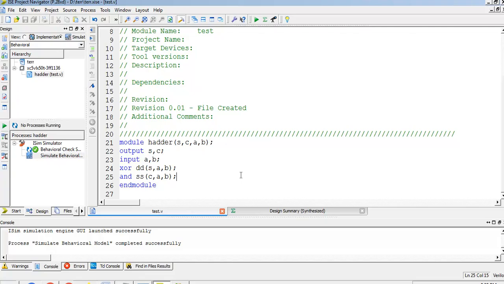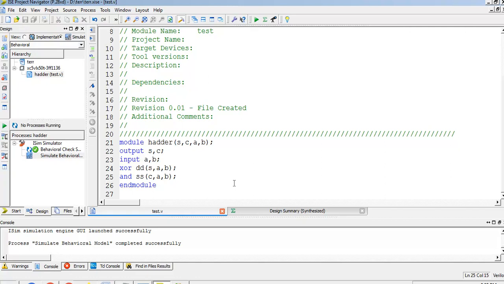In the last video we started with the design of a half adder. We also exercised how to develop a Verilog HDL program for a half adder circuit. That is a very simple one. In this video we are going to look at the design of a full adder circuit using Verilog HDL programming.